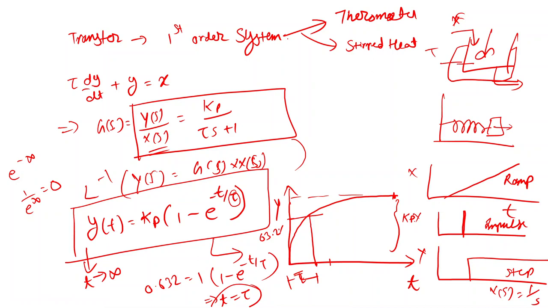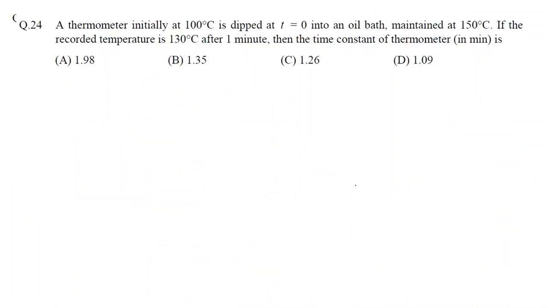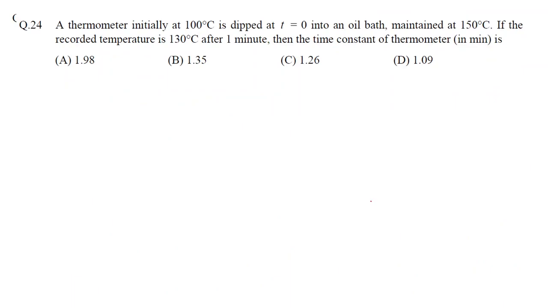So this graph is known as what? First order response. Okay, so for a first order system, we can see that it will keep on increasing exponentially, and then it will become constant. So this is the first order response. Okay, so now let's quickly look at this question.